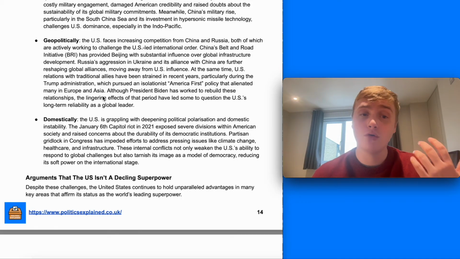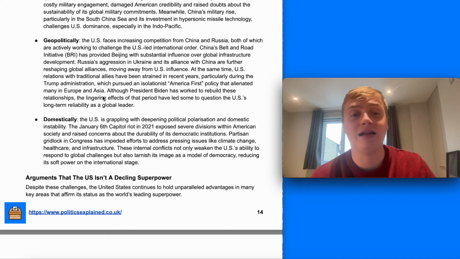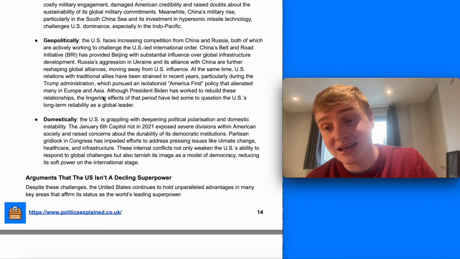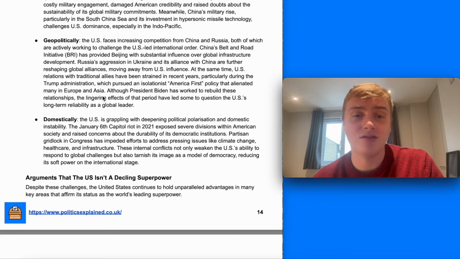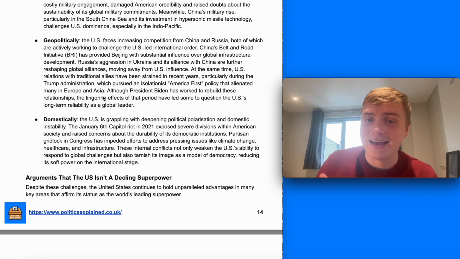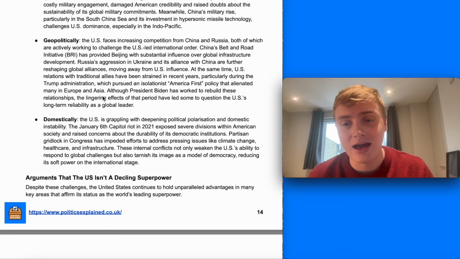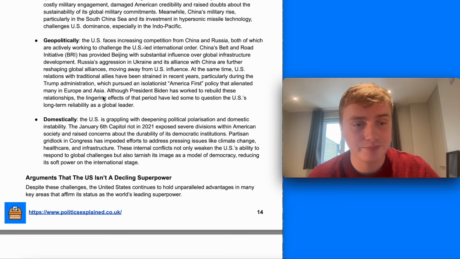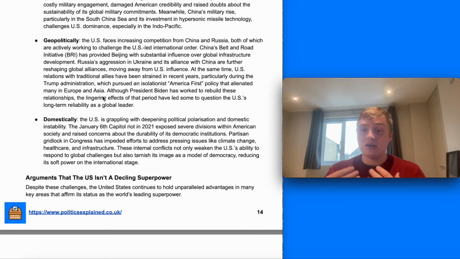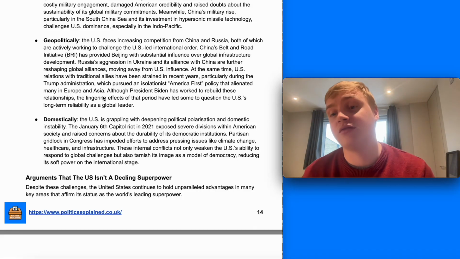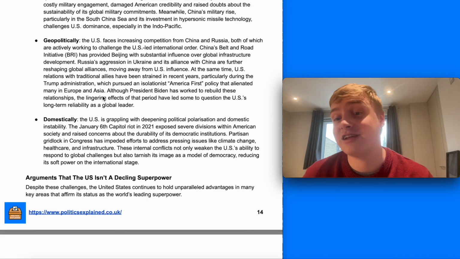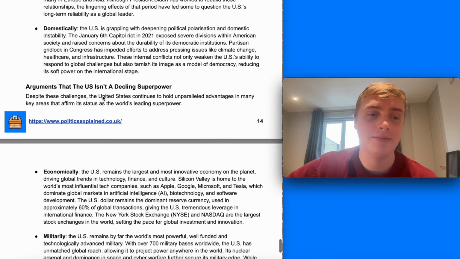And at the same time, crucially, the US relations with traditional allies are being strained, particularly during Trump's first administration. It looks like it's going to be even more so in his second administration due to his isolationist America First policy that alienated many in Europe and Russia. So that damaging of those traditional allies and traditional relationships may increase China's influence over some of these countries and damage the US's influence geopolitically.